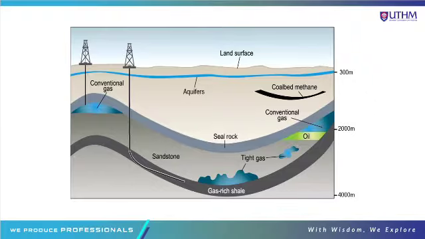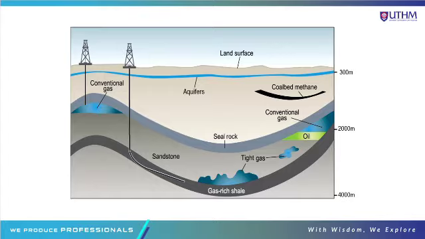So in this diagram, this is the schematic geology of natural gas resources. This is the common type of natural gas drilling rig procedure, or process, in order to suck the natural gas to the surface.